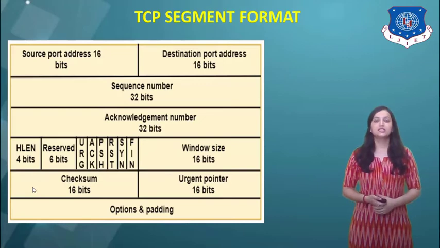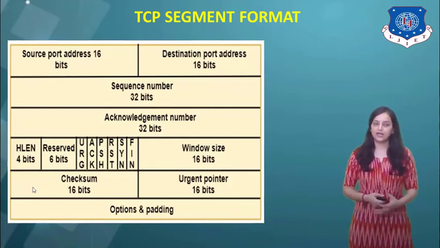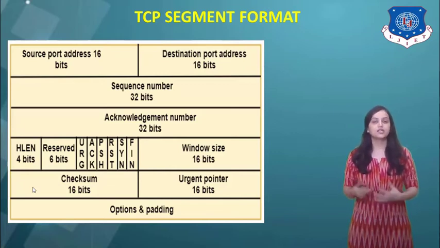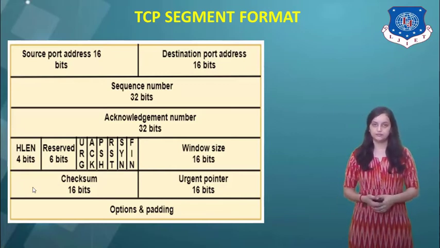Now let us see the TCP segment format. The TCP segment has a 32-bit structure. Here the first is the source port address, which is of 16 bits. After that, the destination port address is again of 16 bits.